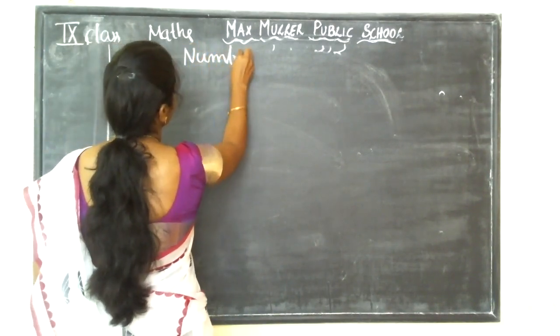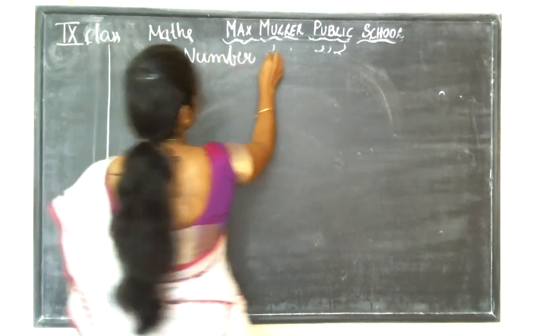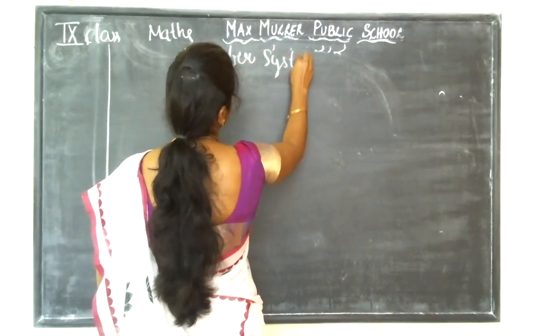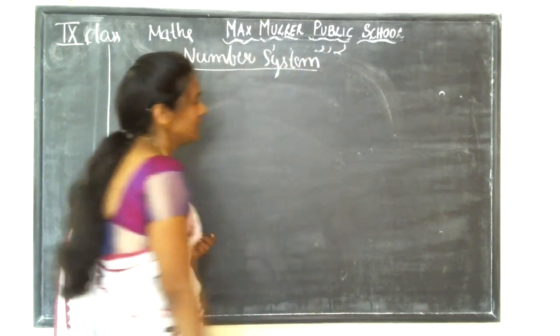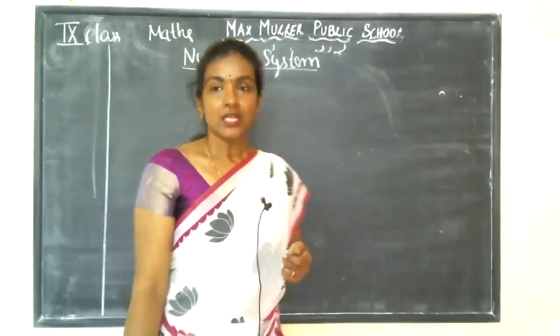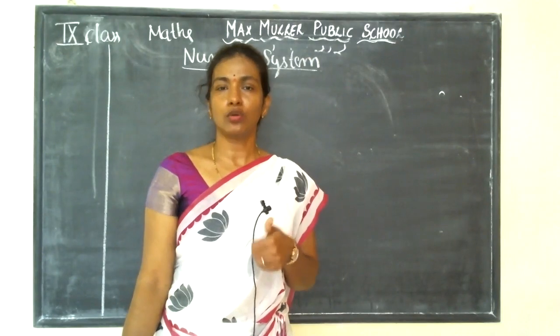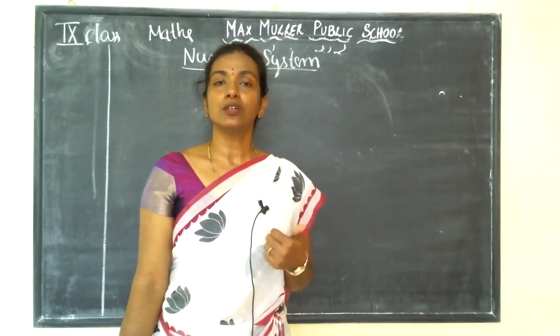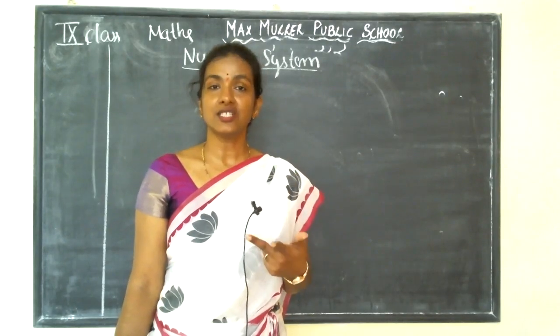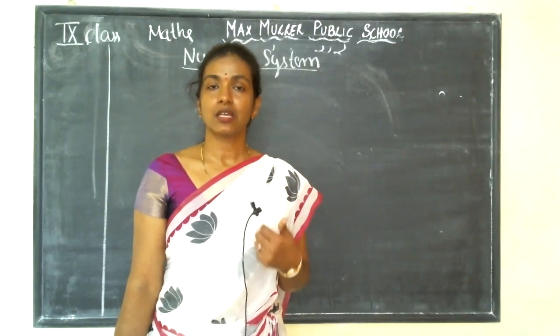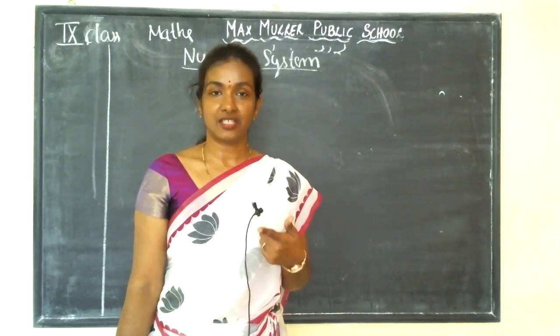Last class I explained about the number system, isn't it? Let me recall that. In the number system, we can include natural numbers, whole numbers, integers, fractions, rational, irrational, right?